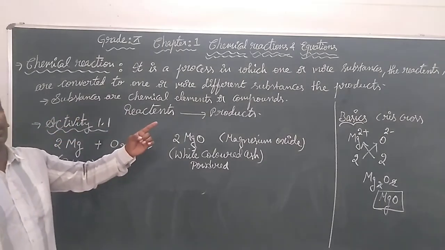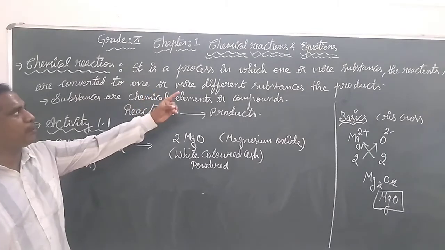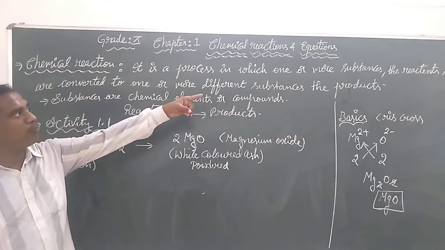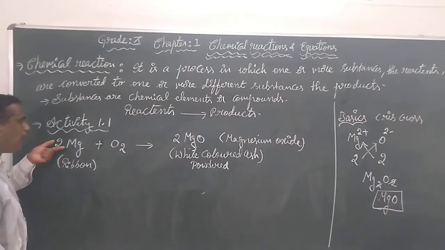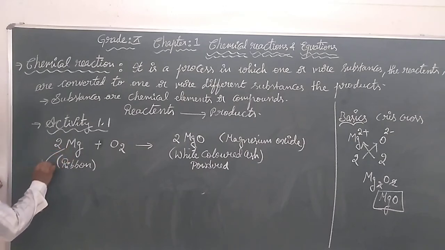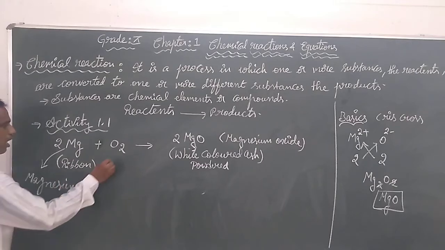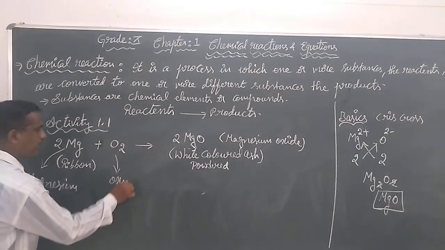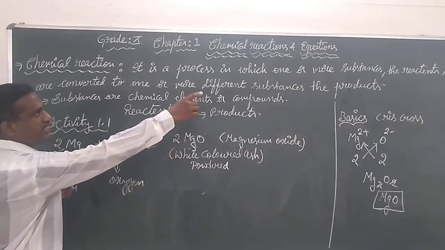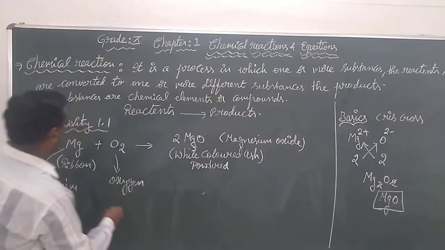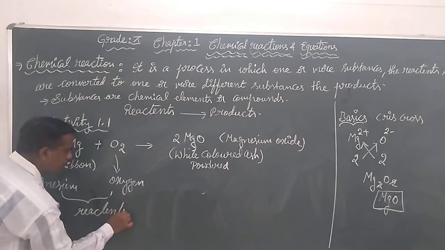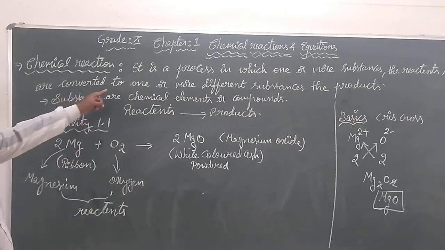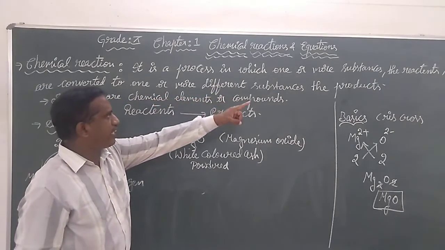Because we came to know the definition that a chemical reaction is a process in which one or more substances are converted into one or more different substances. Here, the magnesium in the form of ribbon is going to react with oxygen. We can call both of them the initial reactants.